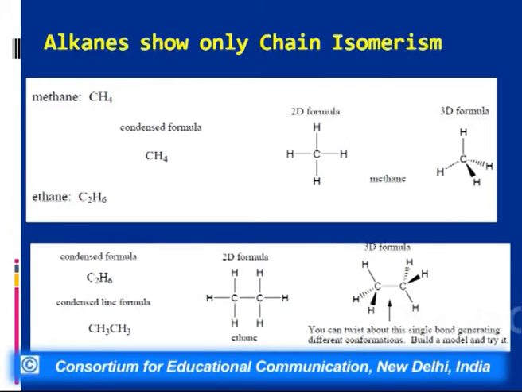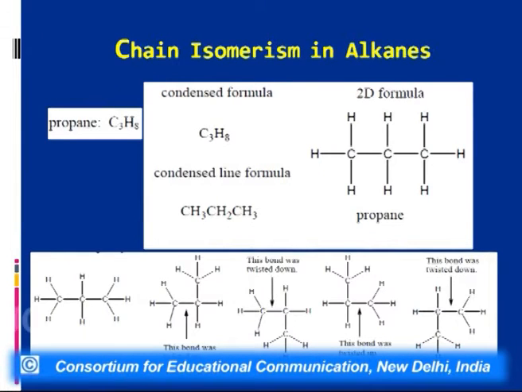When I go on to the next homologue, we replace one hydrogen with a methyl group. In this case also both the carbons are primary. Therefore, what we have is propane, and now we can write different structures for propane. Before I proceed further, how do we decide whether the given compounds are isomers or not? We have to look into the structure of the molecule. If the structure is the same, then they are not isomers. If the structure is different, then they are isomers.